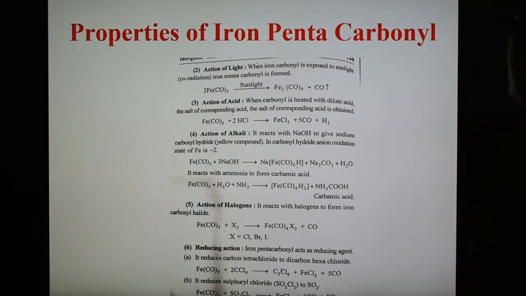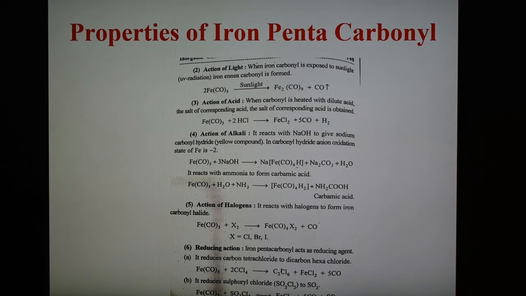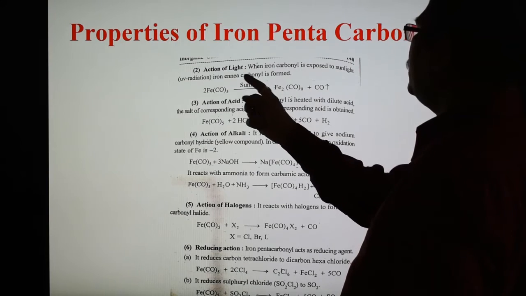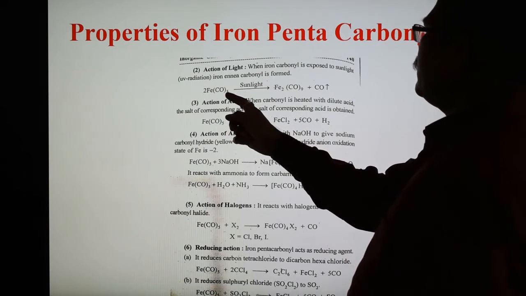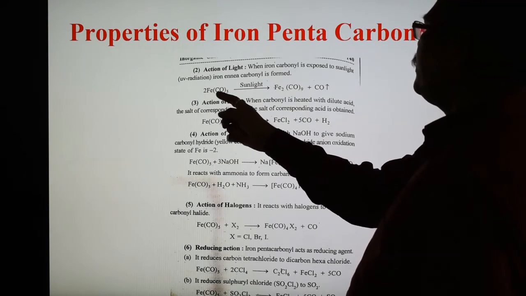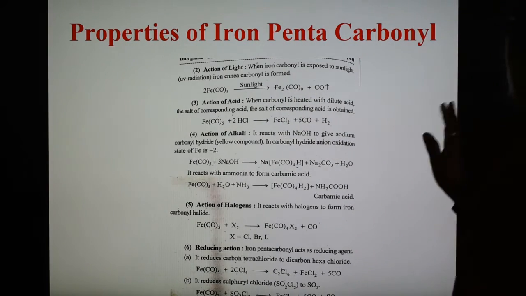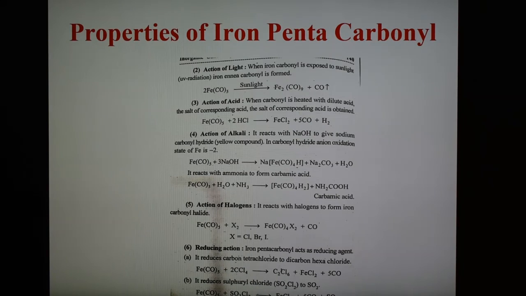So when iron pentacarbonyl is exposed to sunlight or UV radiation, Fe2(CO)9, iron nonacarbonyl, is formed. Na means 9. So Fe(CO)5, iron pentacarbonyl, in the presence of sunlight forms Fe2(CO)9 and one molecule of CO is evolved, carbon monoxide gas.